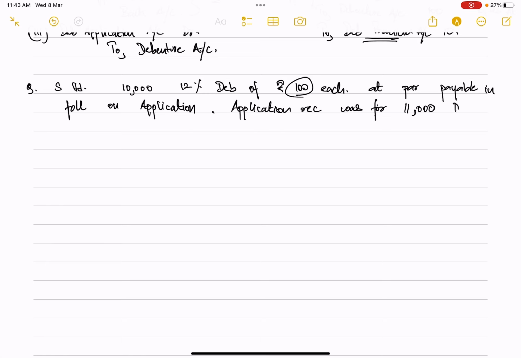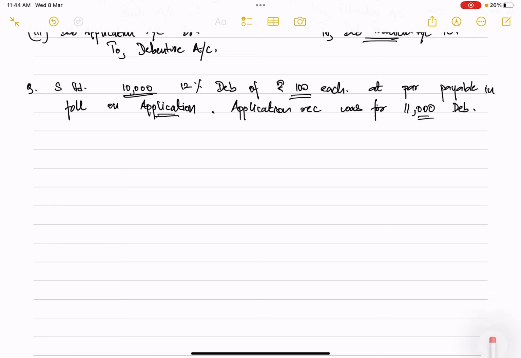11,000 debentures. So in this question, the company is issuing 10,000 debentures, the value of the debentures is 100 rupees, and everything is payable during the applications itself. That means the entire amount of the debenture is being collected at once. And the applications received were for 11,000 debentures.